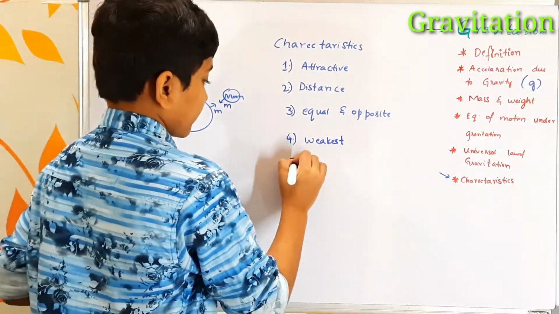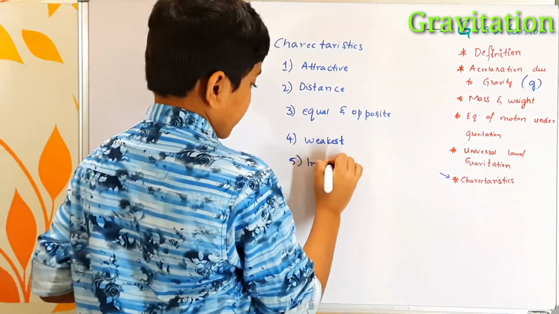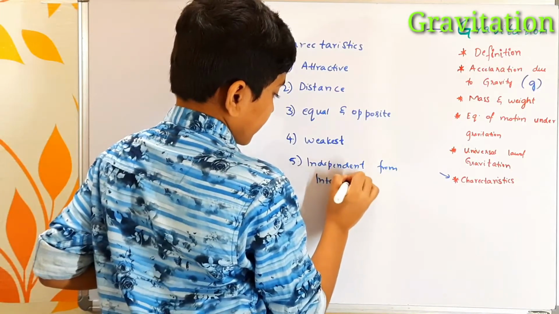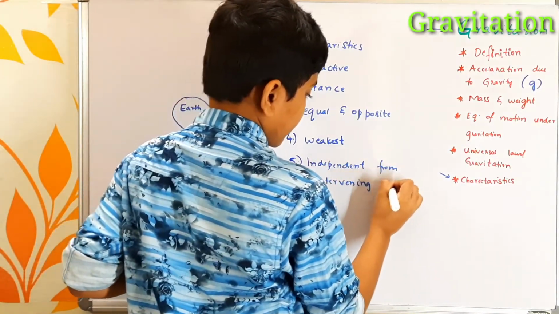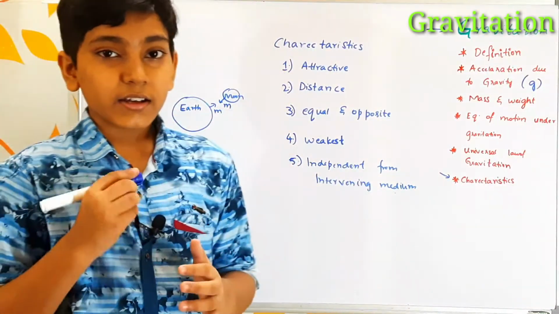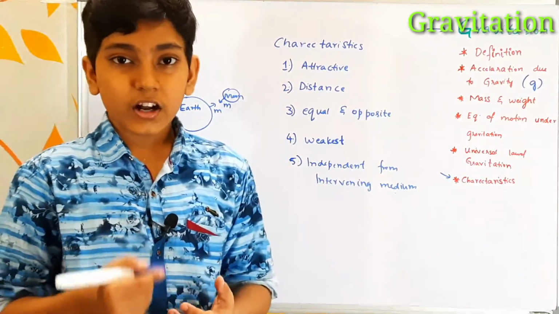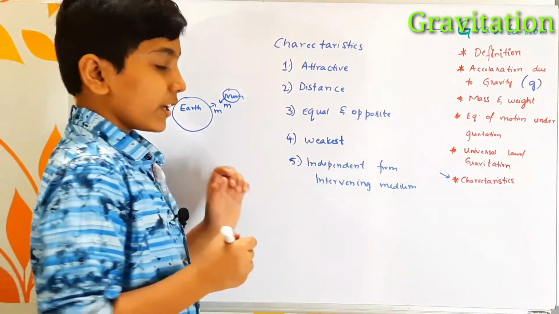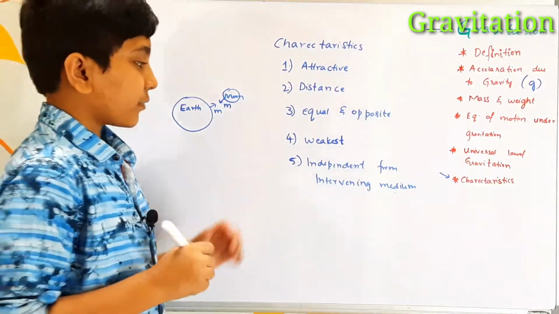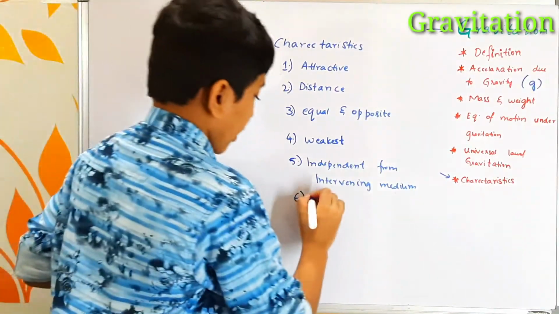And coming to the fifth one, this gravitational force is independent of the intervening medium. What is a medium? A medium is either solid, liquid or gas, or vacuum. But whether anything is present or not present doesn't matter. The only thing that matters is whether both objects have mass or not. So this is the fifth feature. Looking at the sixth one, this gravitational force is a long range force.